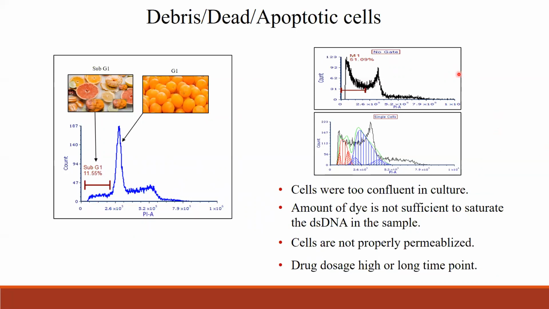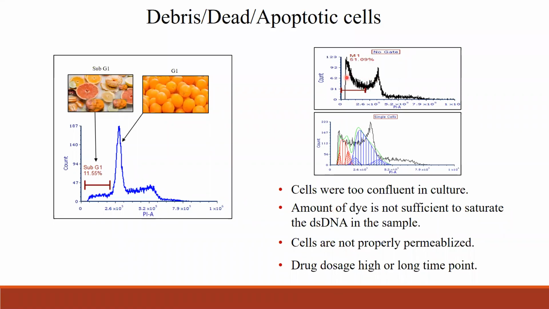And here, when you're running the samples and you see that there is a huge peak before the G1 peak, which is the sub G0 G1 peak, about 50% here, and you're not expecting this much debris or dead cells in your sample, there are some points you need to take care of, and I'm going to talk about that here.